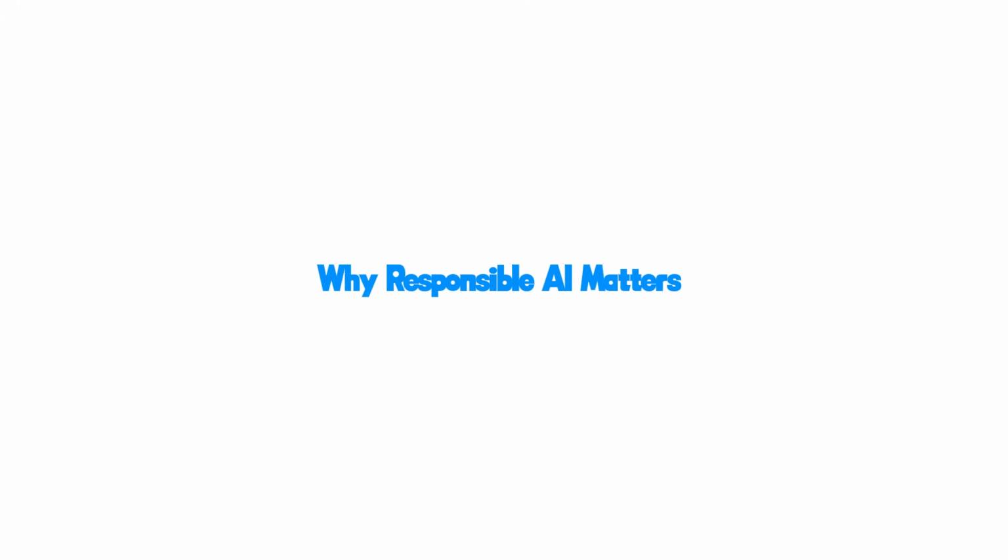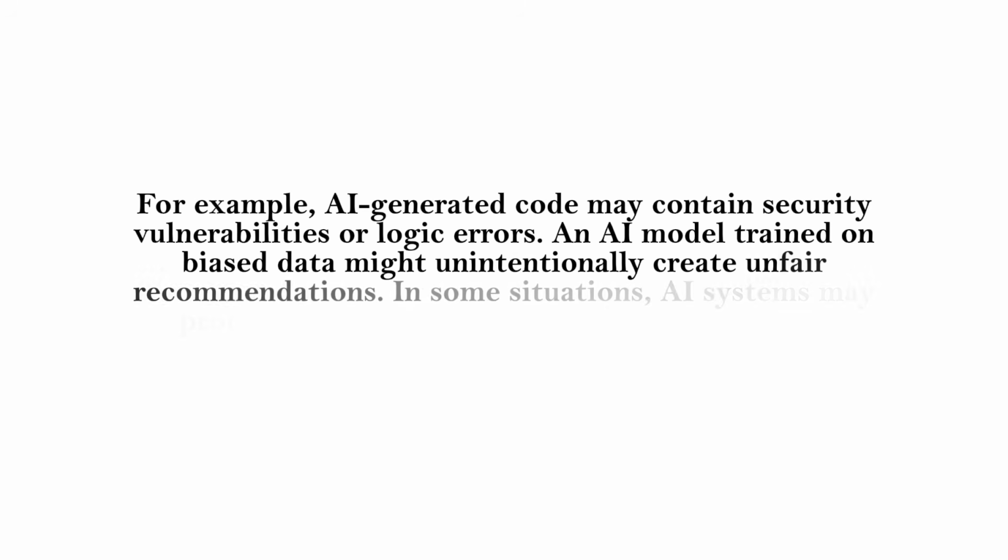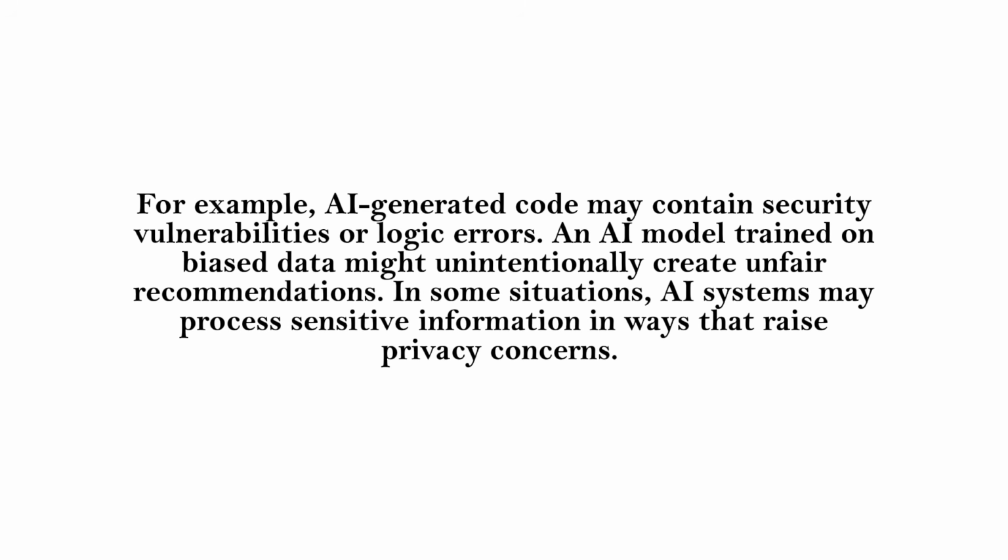Why responsible AI matters? GitHub Copilot offers tremendous benefits. It can help developers complete tasks faster, reduce repetitive coding work, accelerate innovation, and increase productivity. However, every powerful technology comes with potential risks. AI systems can sometimes generate outputs that are incorrect, biased, insecure, or difficult to explain. For example, AI-generated code may contain security vulnerabilities or logic errors.